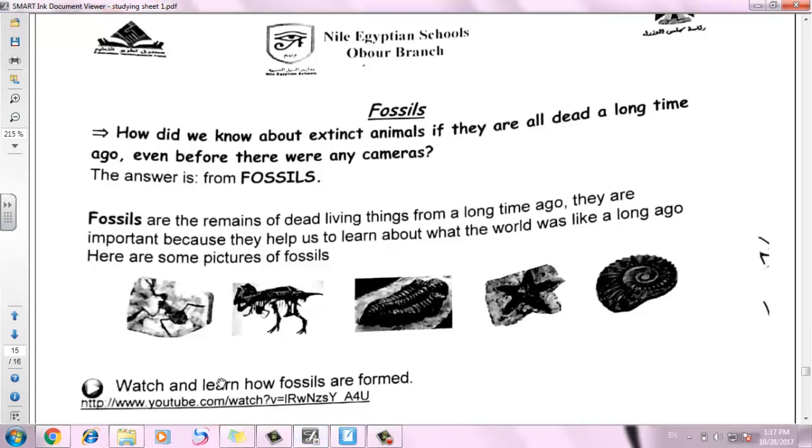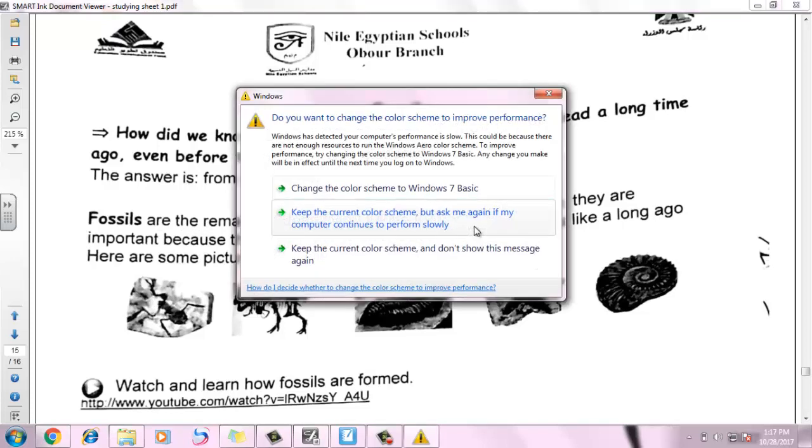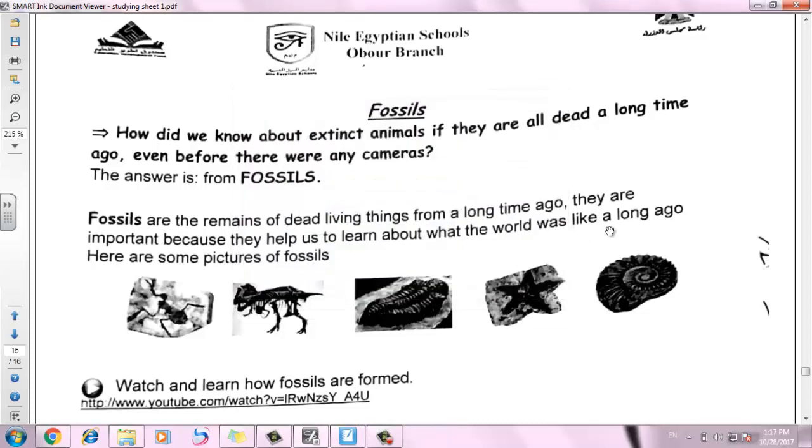We know about the extinct animals through finding their fossils. Fossils. What are fossils? Fossils are the remains of dead living things from a long time ago, from millions of years, millions and millions of years. So, remains of the dead living thing from a very long time is called fossils.